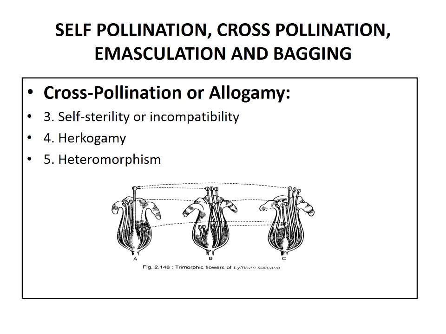Here three different forms of flowers have short, long and also medium-sized stamens and styles. In Lythrum we observe three kinds of flowers, and we call it trimorphism. Here the length of the style and the anthers is different from one flower to another, so self-pollination is impossible and it leads to cross-pollination.